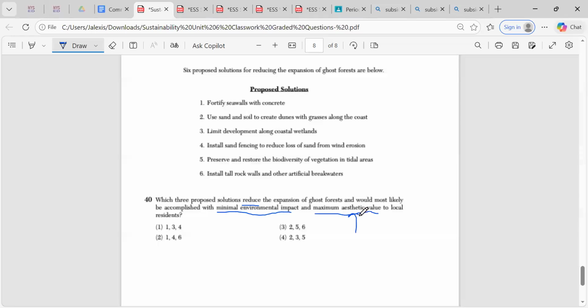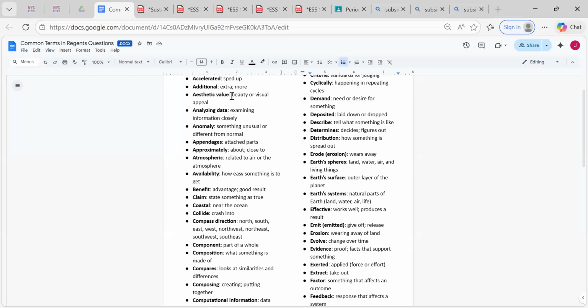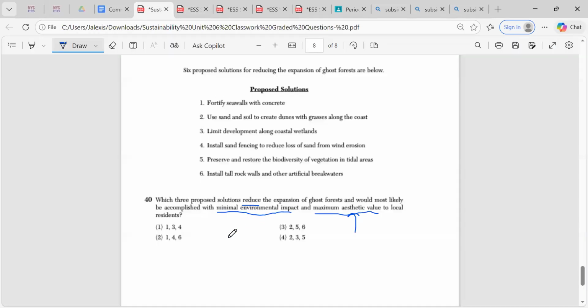If you're not sure what aesthetic refers to, in common terms, it refers to beauty or visual appeal. So pretty much looking nice, right? Looking appealing.